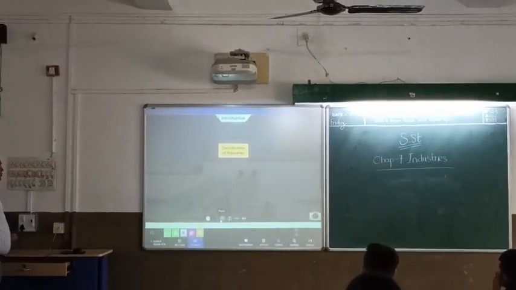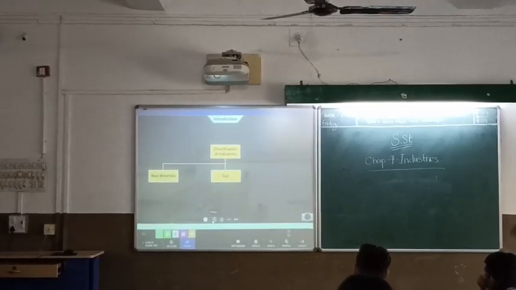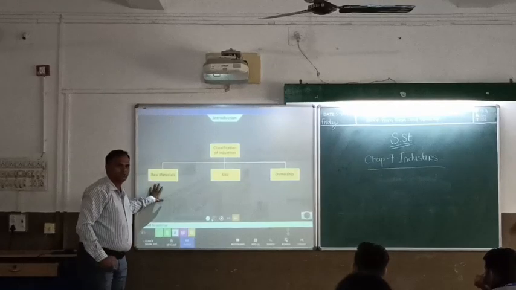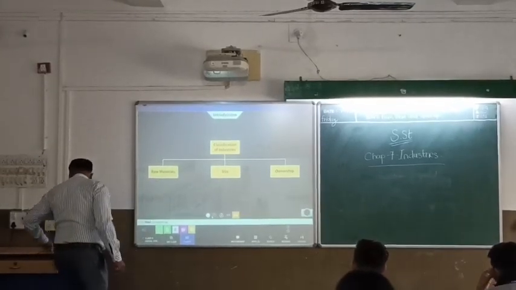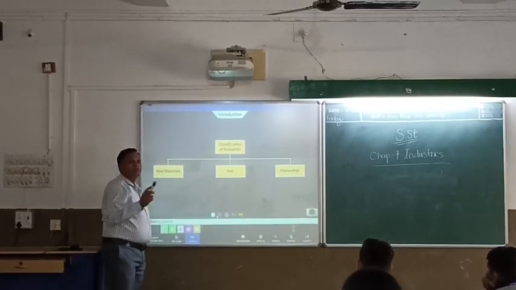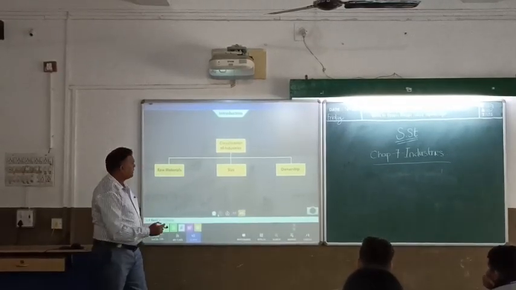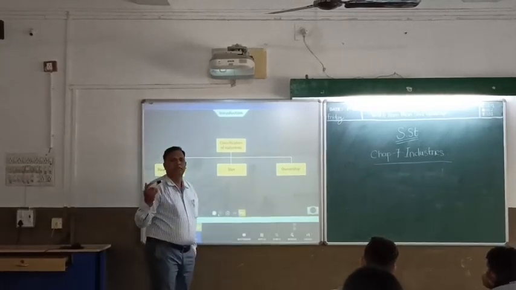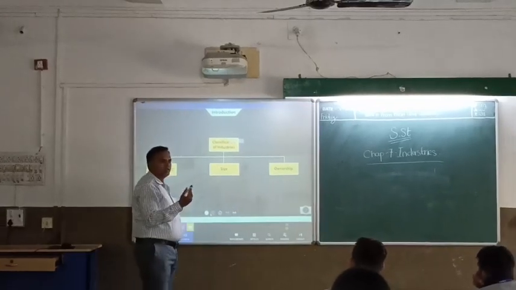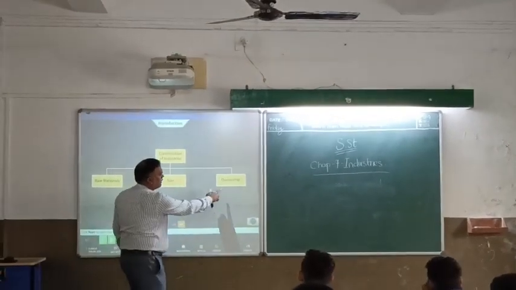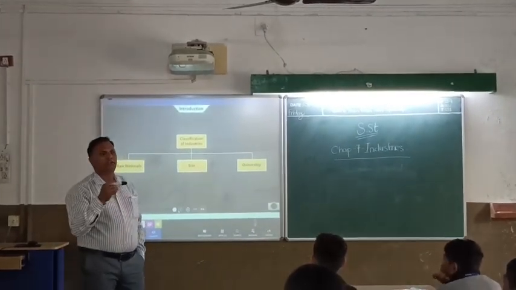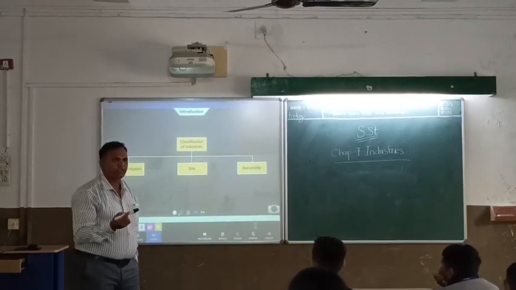Industries can be classified on the basis of raw materials, size, and ownership. What do you mean by raw material? The things which are found. Raw material means things like minerals or sugarcane. Size means it can be small or large. It depends upon the investment; how much you invest decides the size. Next we have ownership. Ownership means the owner, and it can be private, public, joint, or cooperative.